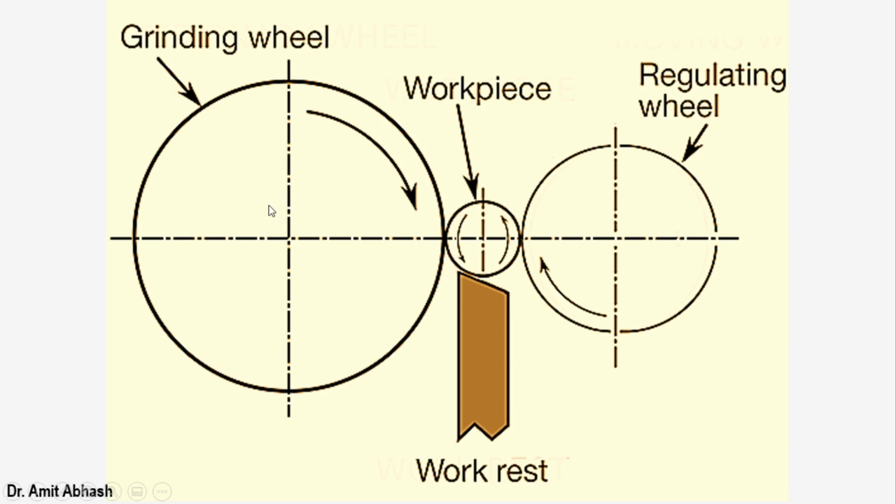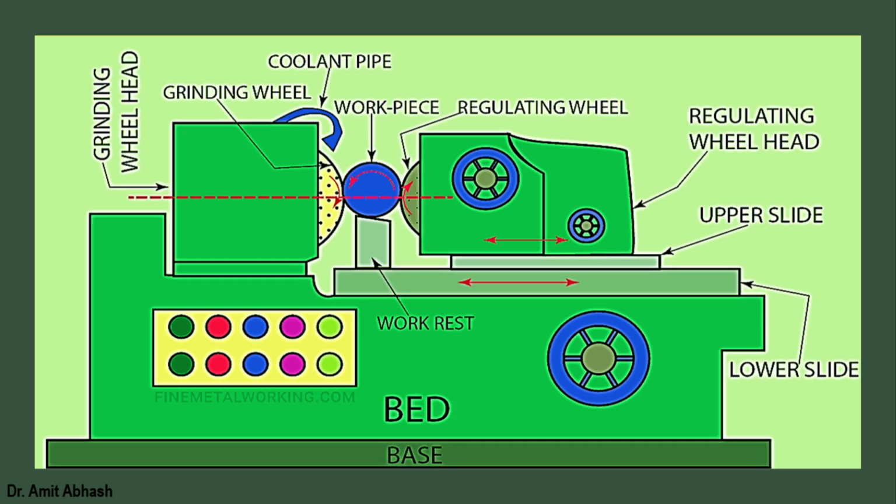Just you can see here, this is the grinding wheel and this is the regulating wheel. Both wheels will be rotating, this one in the clockwise direction, and this one also in the clockwise direction. But the workpiece is rotating in the counterclockwise direction, and the workpiece rests on the work rest. This is called the work rest. And here we do not hold the workpiece using any fixture or any mechanism. So that's why it is called centerless grinding operation.